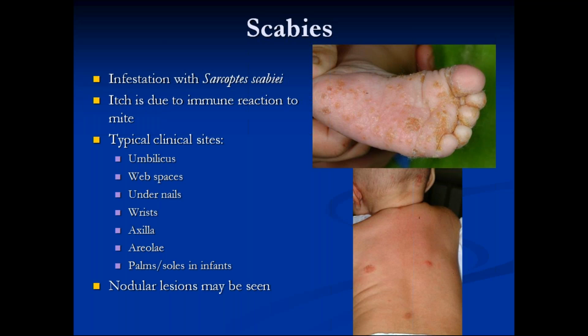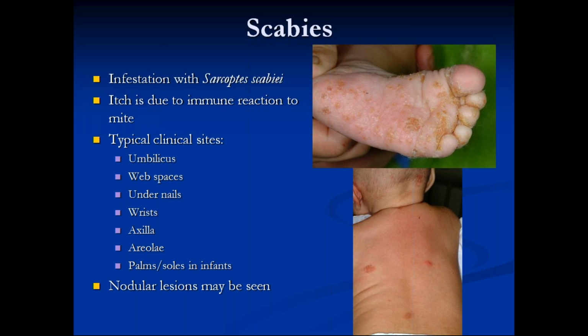These are the classical sites of scabies, whereas the only exception is in infants, that is, below 1 year. You see lesions on palms and soles, vesicles and pustules on palms and soles. In this upper picture you can also appreciate vesicles. Vesicles on palms and soles, itching, family history, all these point towards scabies. You all know that there are very many types of scabies, like nodular scabies, scabies in the clean, and animal scabies.